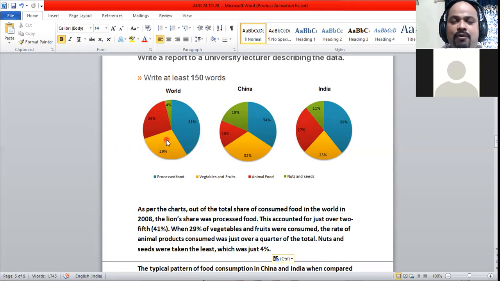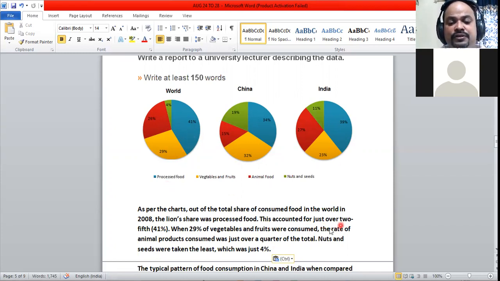I don't have the quantity here, so I calculate it as 100%. The 100% of the food consumed by the world. Of this, the lion's share, the major share, was processed food.